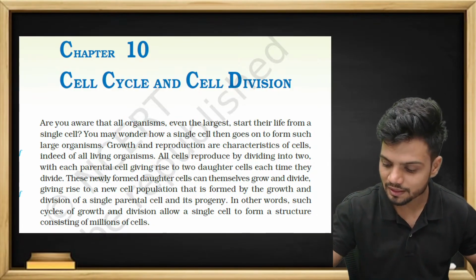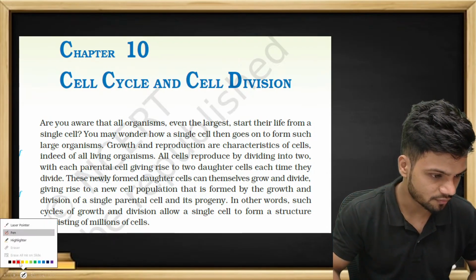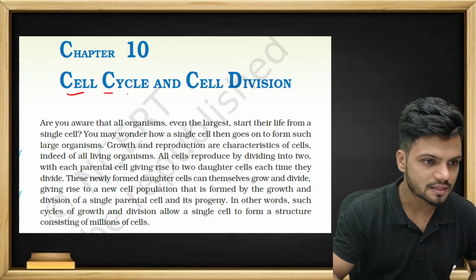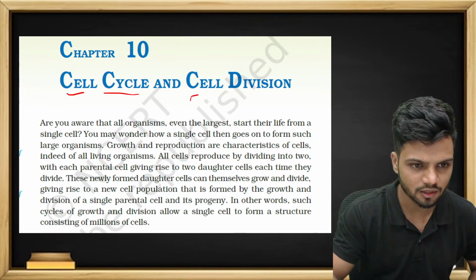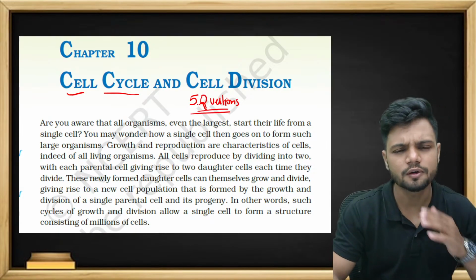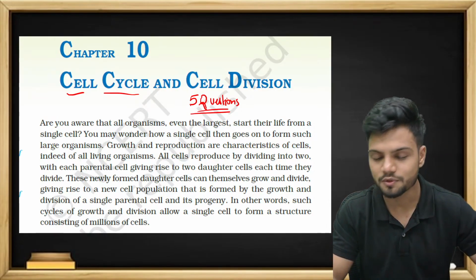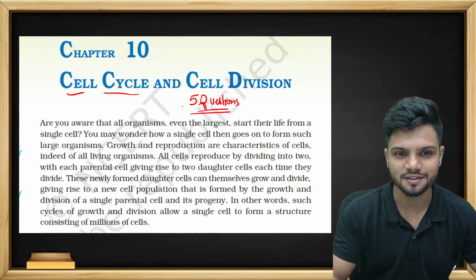Now students, let's read the lines of NCERT and let's understand. First of all, you should know that every single year around 5 questions usually come from the cell cycle and cell division chapter. 4 to 5 questions is the general trend. Sometimes even 6 questions can come. If you're lucky, 6 questions will come, and hopefully you can answer them.